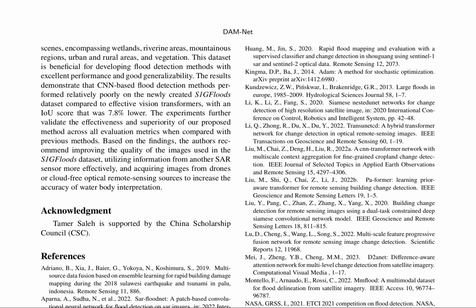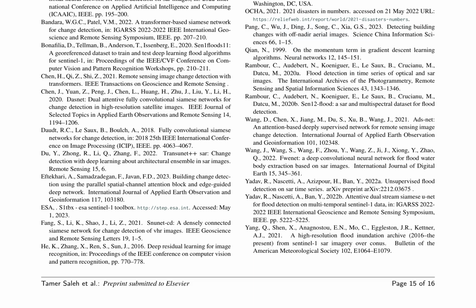encompasses a wide range of scenes, including wetlands, riverine areas, and urban regions. This dataset provides a more realistic and challenging environment for flood detection models. The authors propose a novel method that leverages the strengths of vision transformers and demonstrate its effectiveness across all evaluation metrics. The results show significant improvements over traditional CNN-based approaches, highlighting the potential of vision transformers in flood detection.